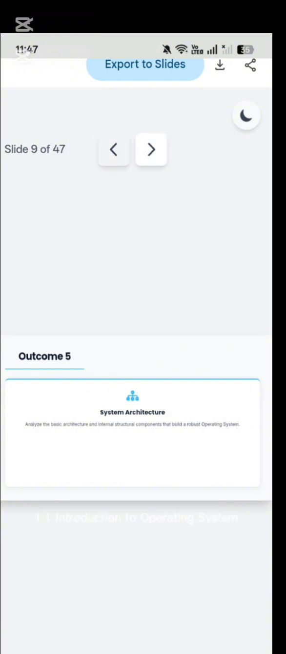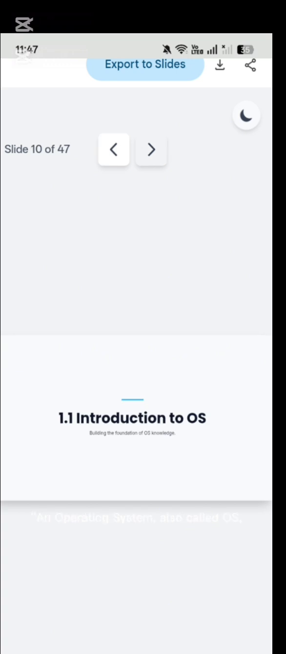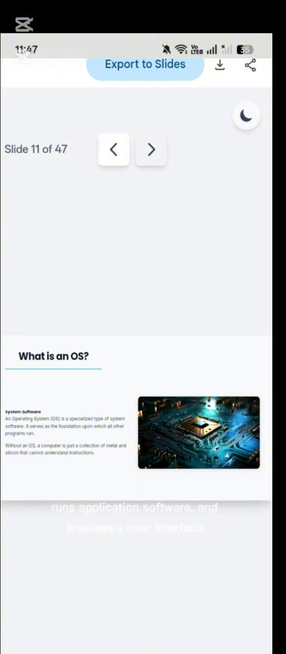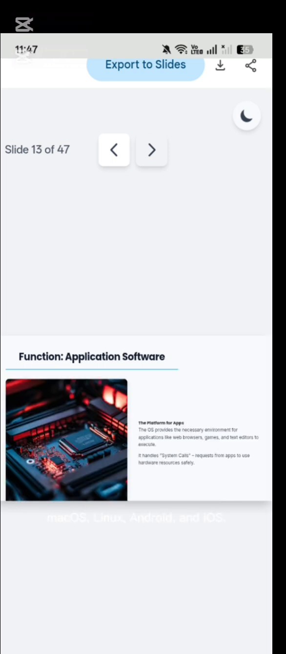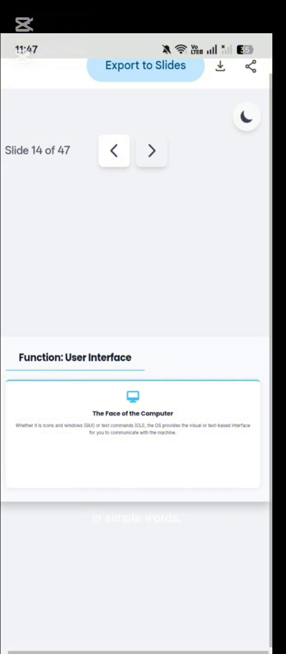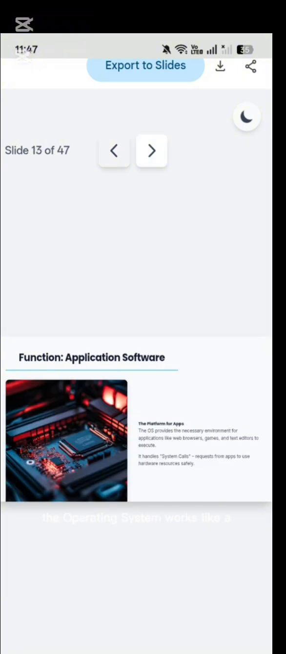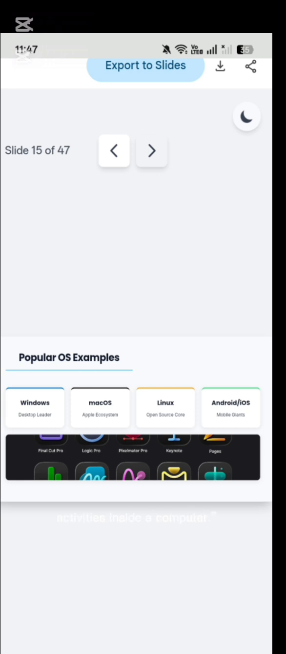1.1 Introduction to Operating System. An operating system, also called OS, is a type of system software that manages computer hardware, runs application software, and provides a user interface. Popular examples of operating systems include Windows, Mac OS, Linux, Android, and iOS. In simple words, the operating system works like a manager that controls all the activities inside a computer.